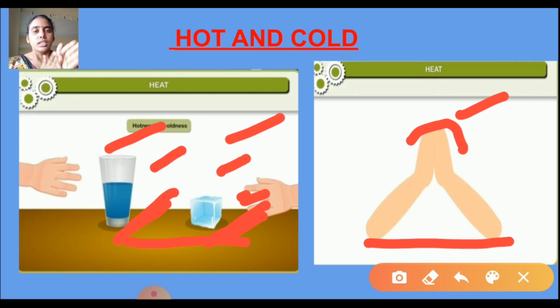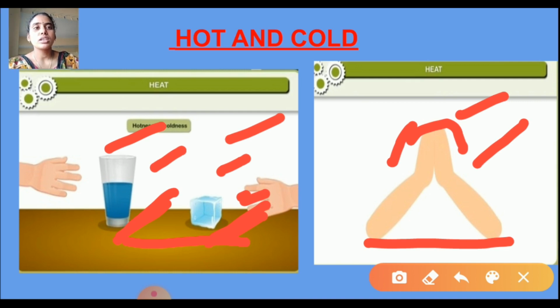What do you feel? Heat is produced. The friction of rubbing two hands produces heat. Heat can also be produced by rubbing two things together. Once again, do that: if you rub your palms, it produces heat. The friction produces the heat.